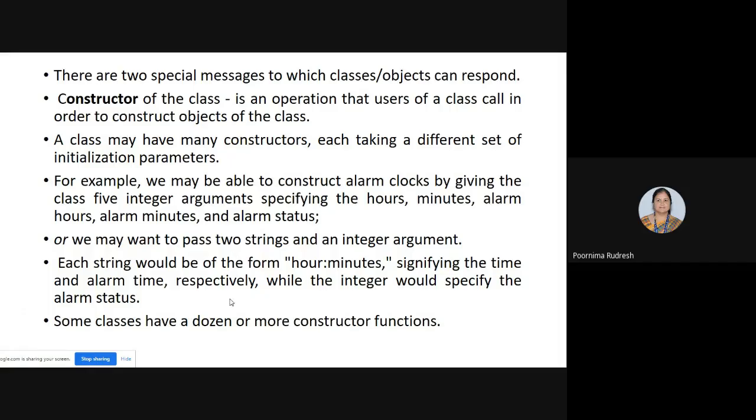So here we are discussing the constructor of a class, right? We can have many constructors in a class, each taking a different set of initialization parameters. Like I explained, to construct the alarm clock, either we can consider 5 integer arguments, or we can consider 3 parameters with 2 strings and 1 integer argument. Clear now? So in a system we have classes, and each class can have a number of constructors. Some classes may have a dozen or more constructor functions. So this is about a constructor.